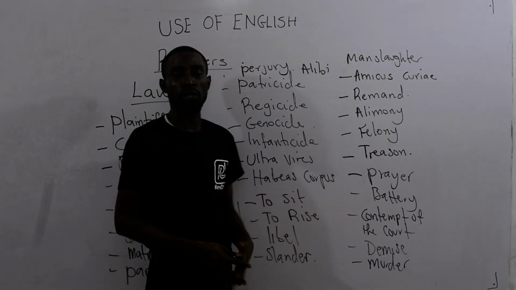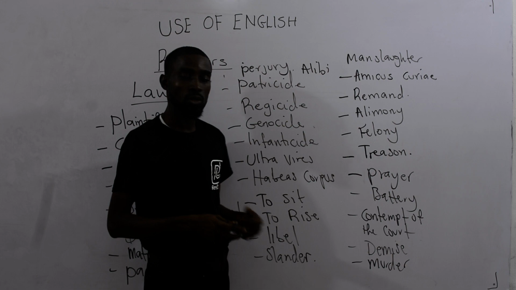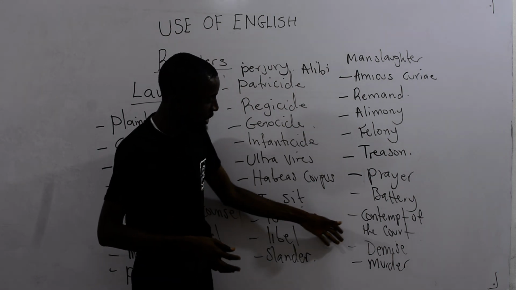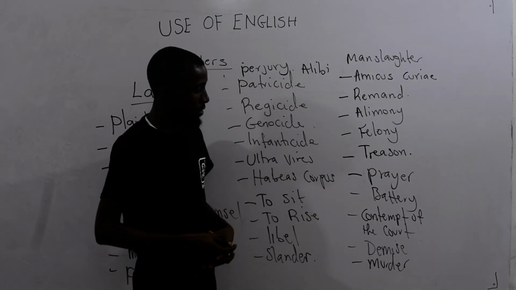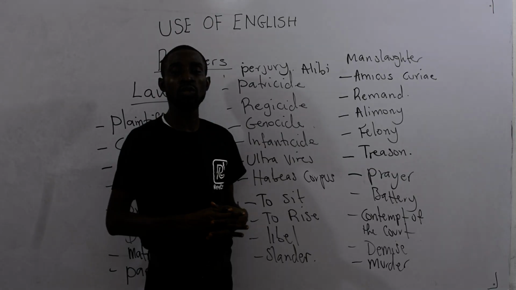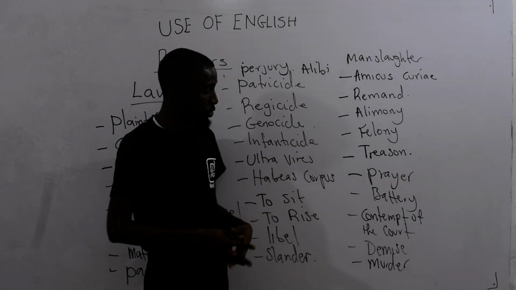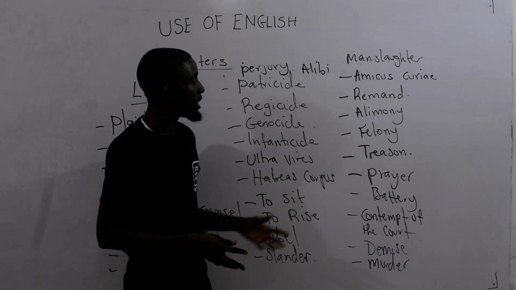Then you talk about battery. The offense of hitting someone, or beating someone, is battery. Then contempt of the court simply means disrespect to court orders. Then demands is a legal term for debt. Then murder case, I've just told you, is a deliberate killing of someone. And that's that for register under law.